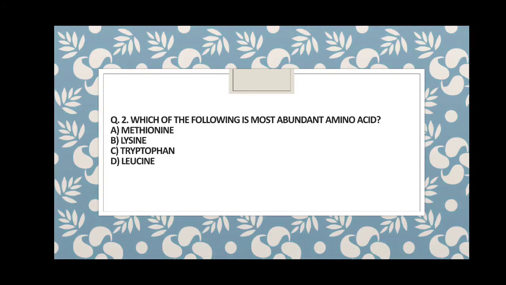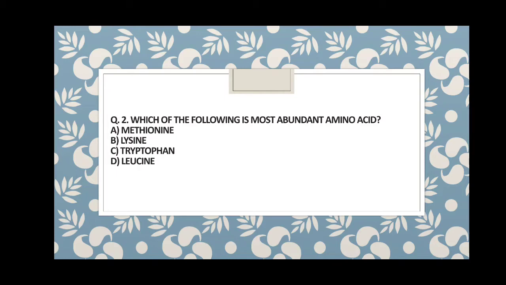So guys, question number 2 deals with which of the following is most abundant amino acid. This is a very important question, and it is asked in NEET and JRF exams, and also in MSc and PhD entrances. So guys, options are A, methionine, that is sulfur containing, B, lysine, that is basic, C, tryptophan, and D, leucine.